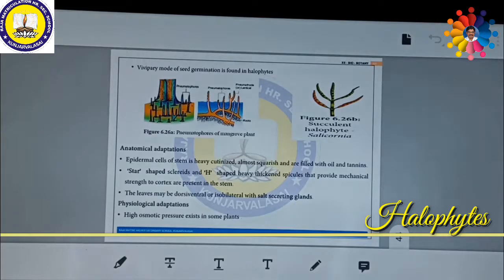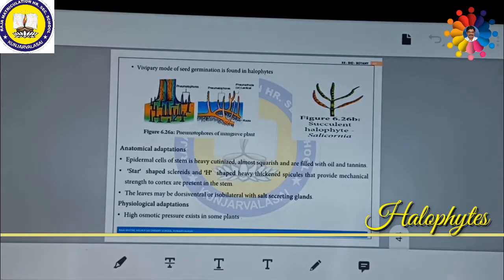Star-shaped sclereids, H-shaped, heavily thickened spicules are also present to provide mechanical strength to the cortex present in the stem. The leaves may be dorsiventral, with an upper surface and lower surface, or isobilateral, with salt secreting glands. The leaves are secreting salt. They are called hydathodes.